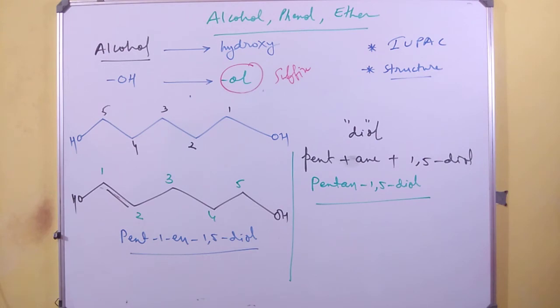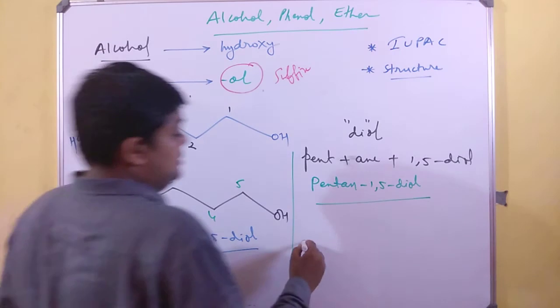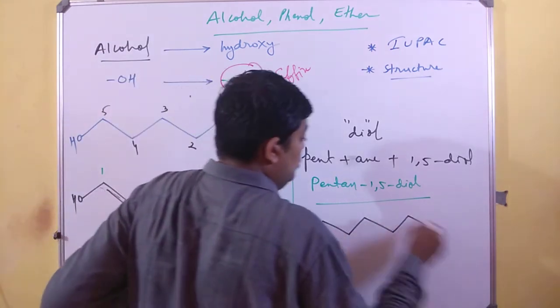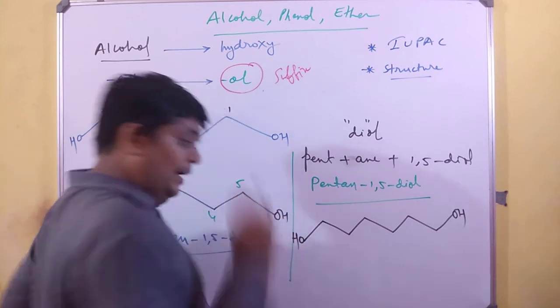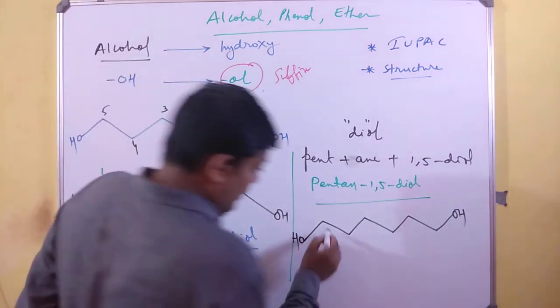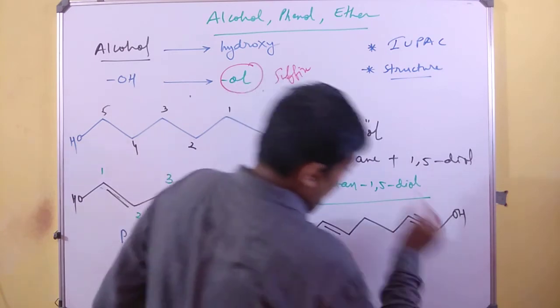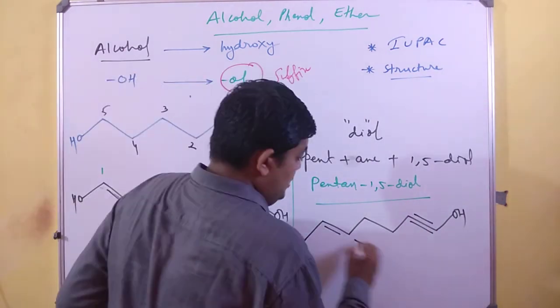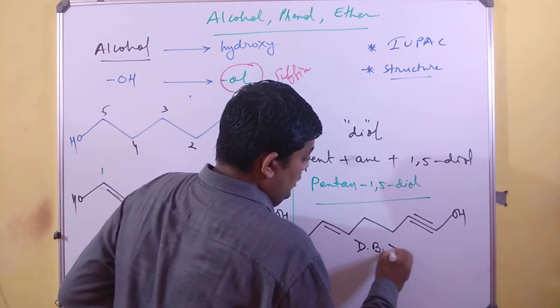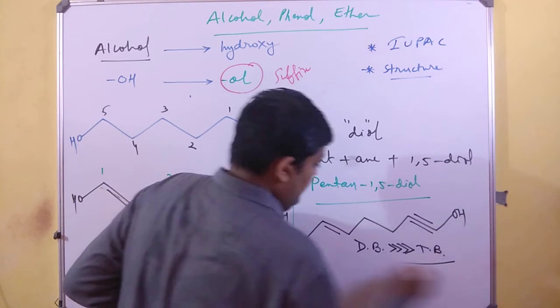Still, moving ahead with the third example in the same method. See what I am trying to do, or rather what I am trying to explain. If I have two OH groups, I have a double bond over here, I have a triple bond over here. In such a case, always remember that double bond is more prior than triple bond.